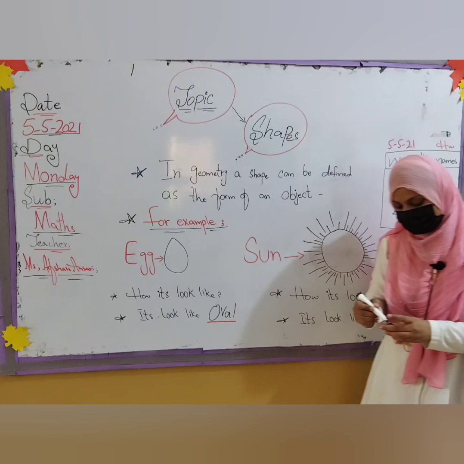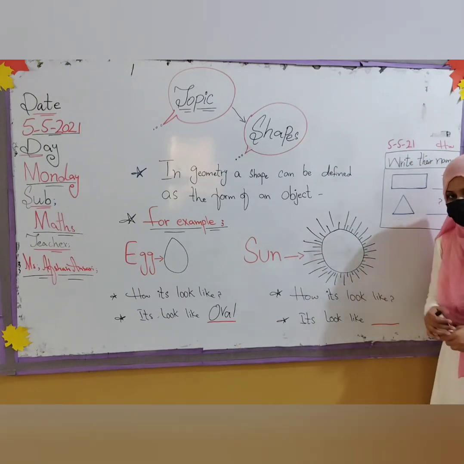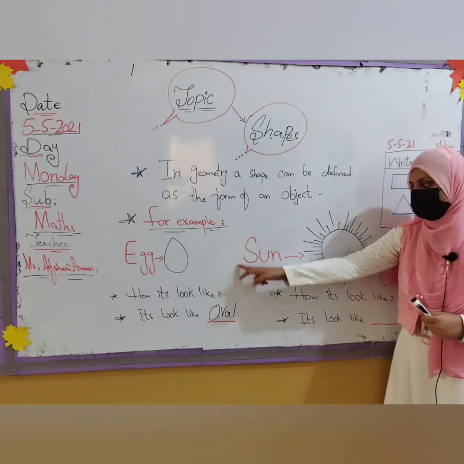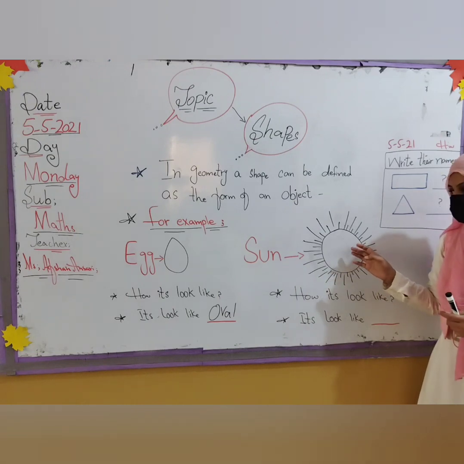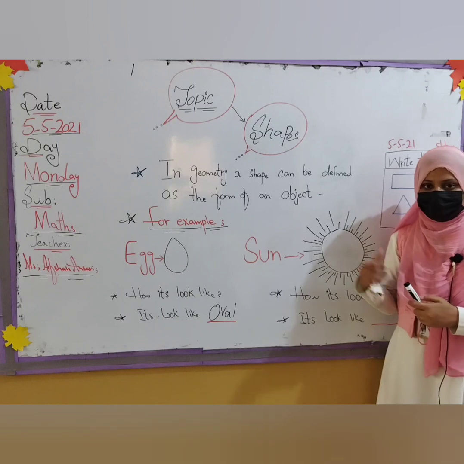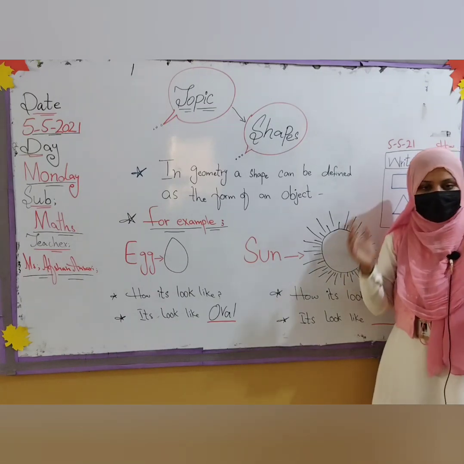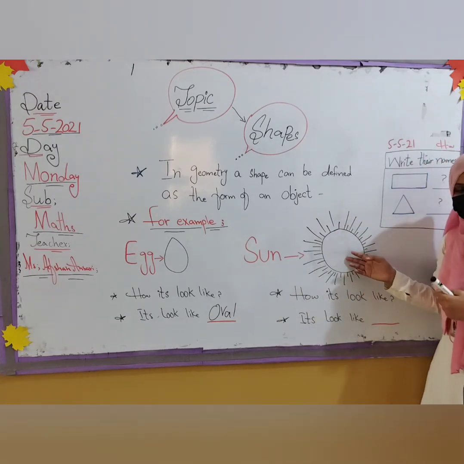Fine. Or one more example is here, but I am not going to tell you which shape this is. You will tell me which shape this is. I write the spelling as well. S-U-N, sun. So the sun shape is there. Which shape is it? What do we call the sun's shape? The sun looks round. It could be round shape, circle shape, oval shape. Which shape? So this is the circle shape.